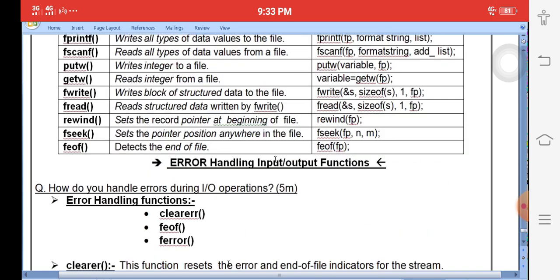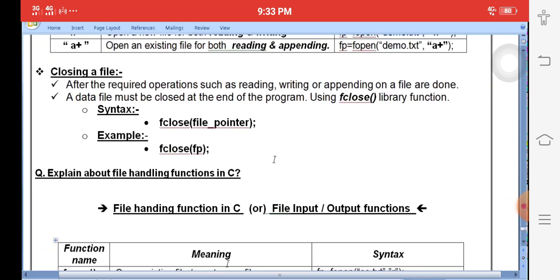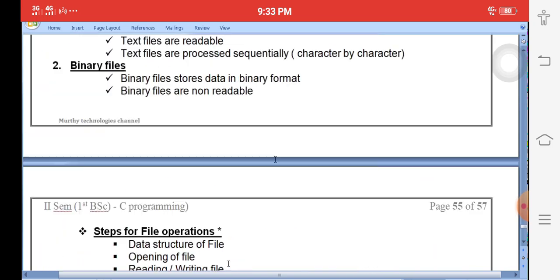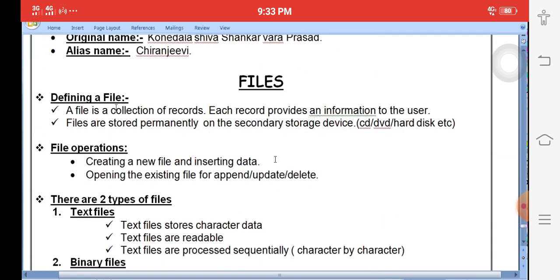Here, what is a file? Explain the different types of files in C language. What is a file? Different types of files in C language. Clearly, what is a file? A file is related to system files, maybe MS Word files, Excel files, etc. It stores information permanently in the hard disk. Okay, a file is nothing but a normal file.